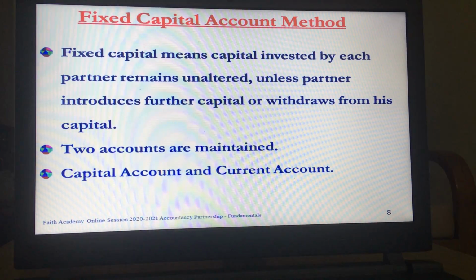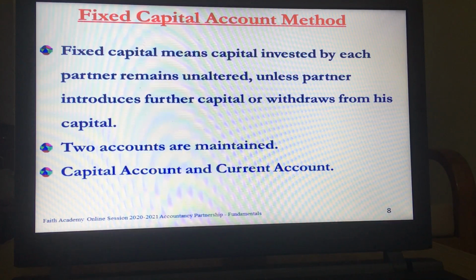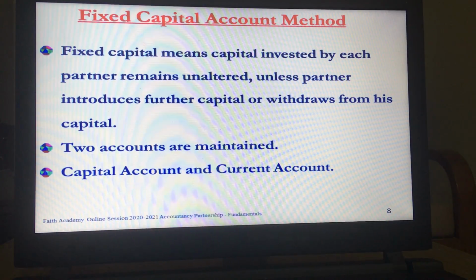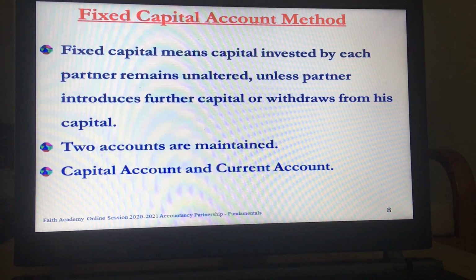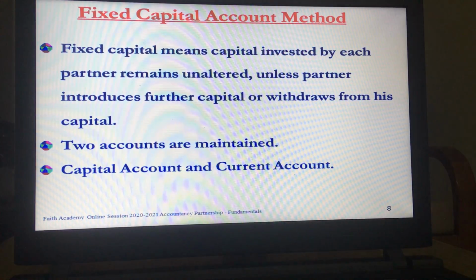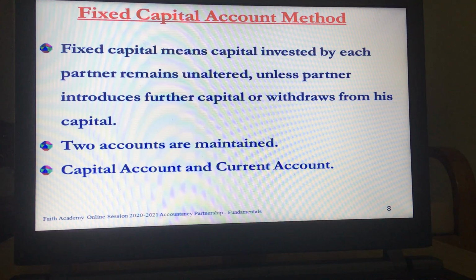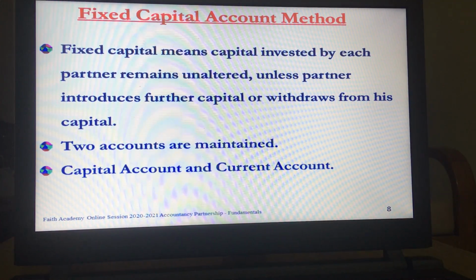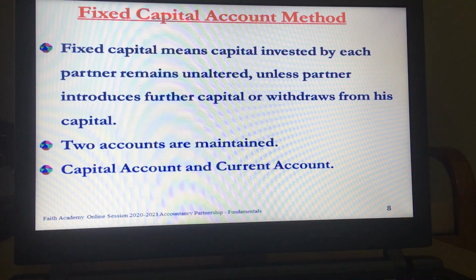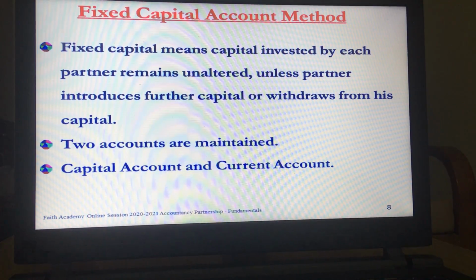In fixed capital account method, we have the words fixed capital and account. When we talk of fixed capital, it means capital that is invested by the partner. And this capital remains unaltered unless the partner introduces further capital or withdraws from his capital, which is definitely like once in 3 years, 4 years, 5 years.